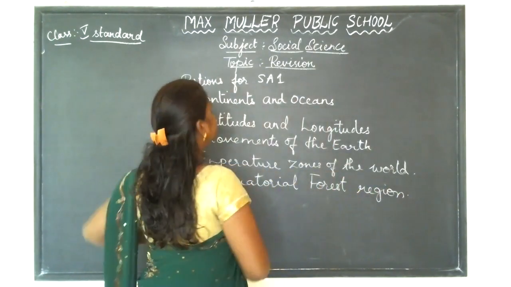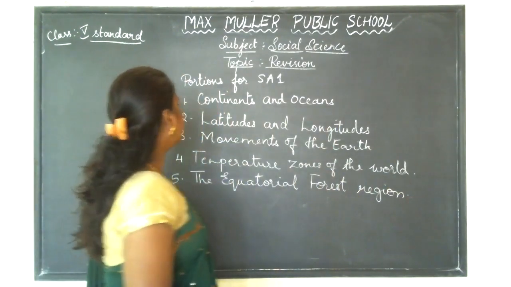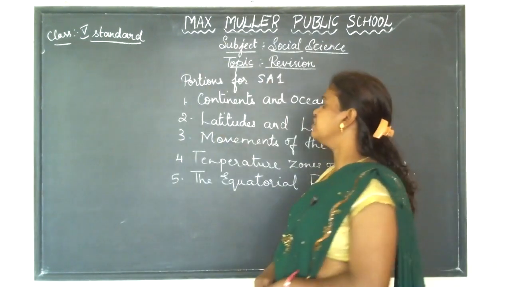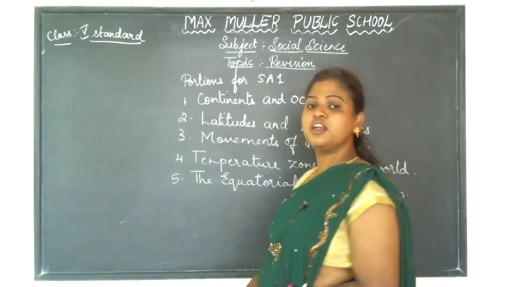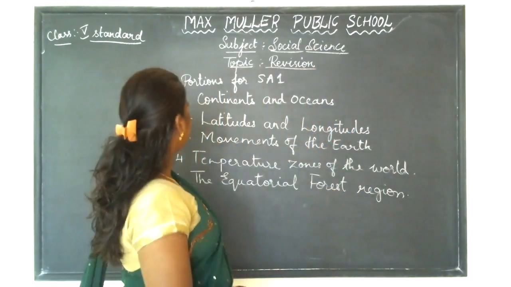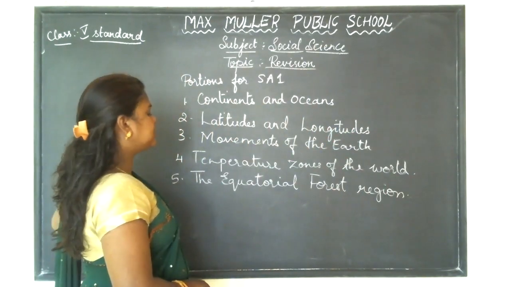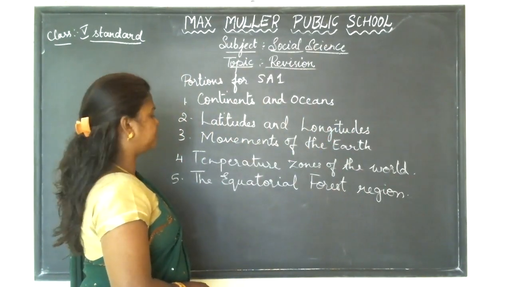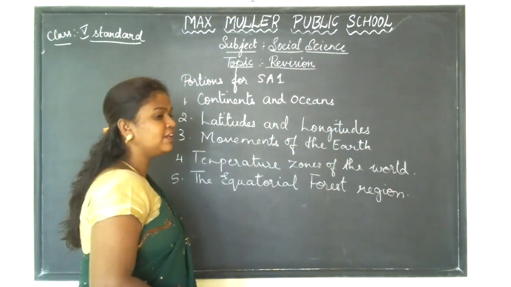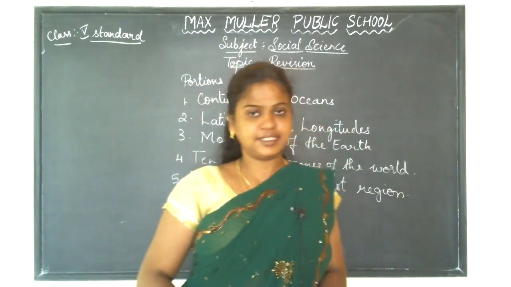So these are the questions for SA1 which you will be preparing for your exams. So the lessons are the first lesson, continents and oceans. Second lesson is latitudes and longitudes. The third lesson is movements of the earth. Fourth lesson, temperature zones of the world. And the last chapter, the fifth chapter, equatorial forest region. So those are the 5 lessons which you will be preparing for your SA1 exam.